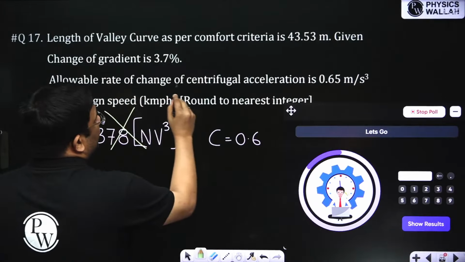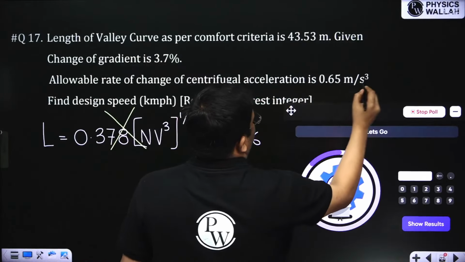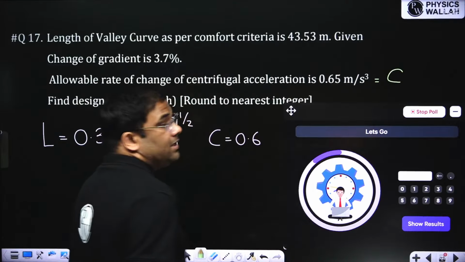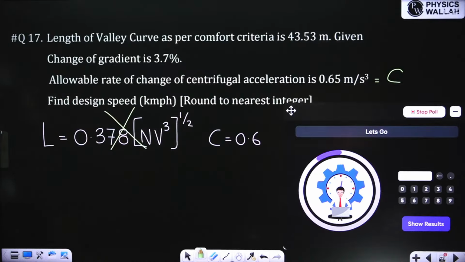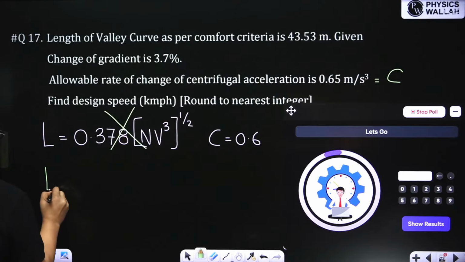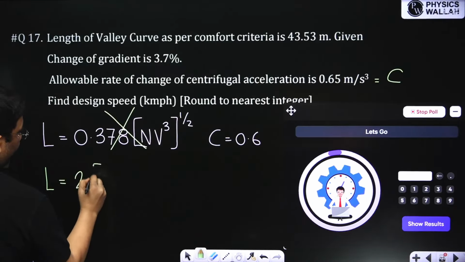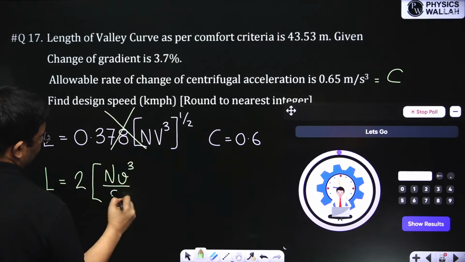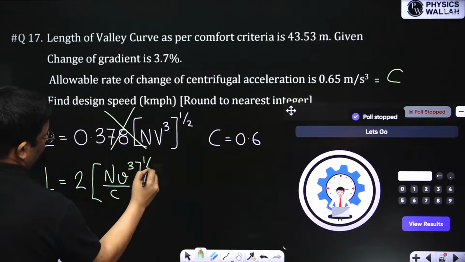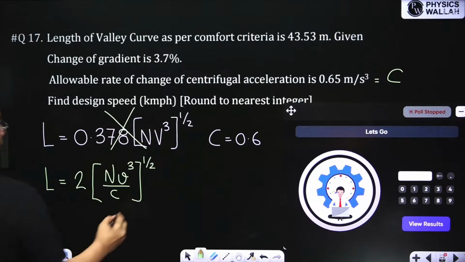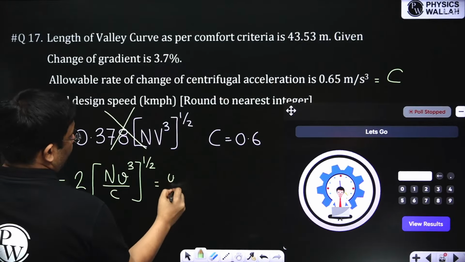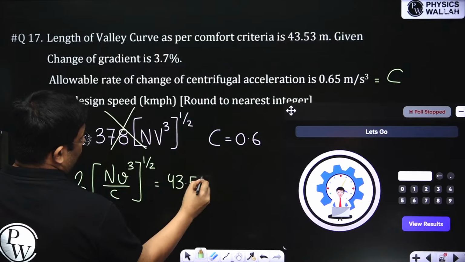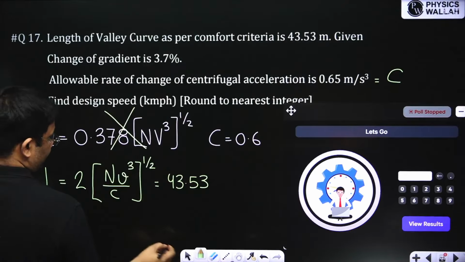But here the allowable rate of change of centrifugal acceleration is given as 0.65, so I cannot use that equation. I have to use this equation: L equals 2 times square root of N v cube by C, and then square it. So length is given as 43.53 and this C I can put as 0.65, right?